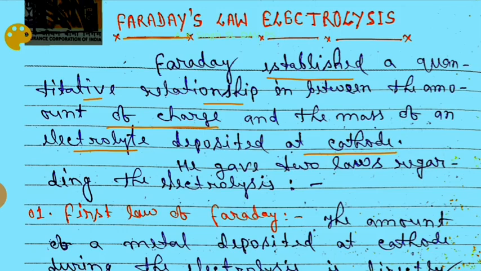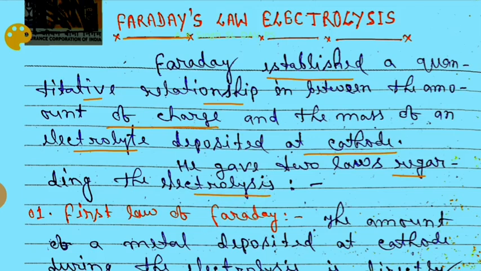So it is called Faraday's law. He gave two laws regarding electrolysis. What is the first law of Faraday?